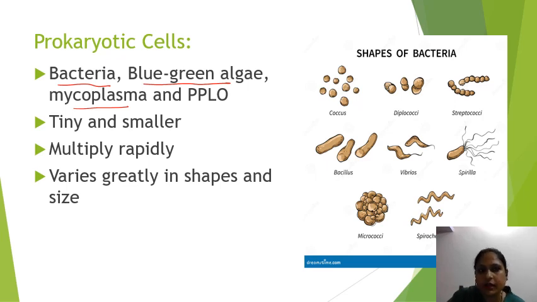They are unicellular and they multiply much more rapidly than eukaryotic cells. They vary greatly in shape and size. There are four basic shapes observed in bacteria: coccus, bacillus, vibrio, and spirillum.